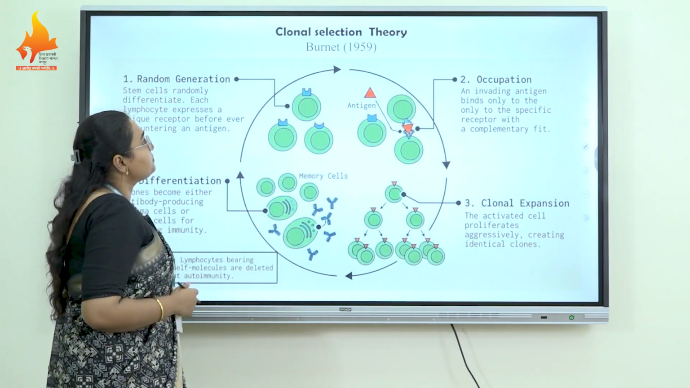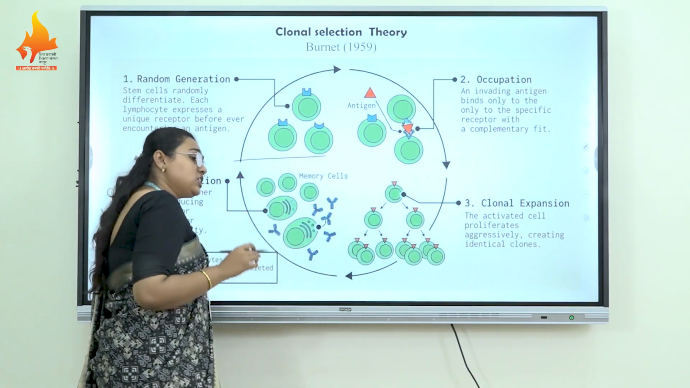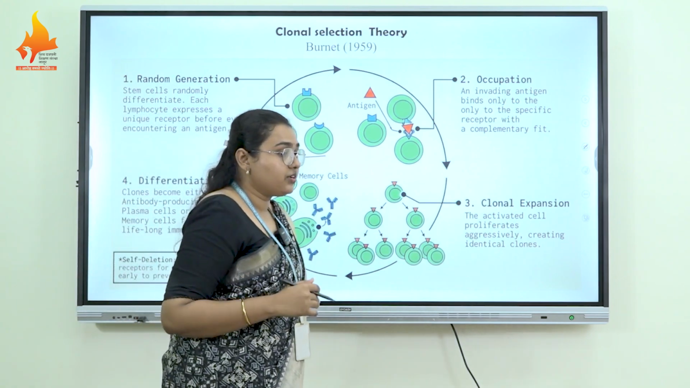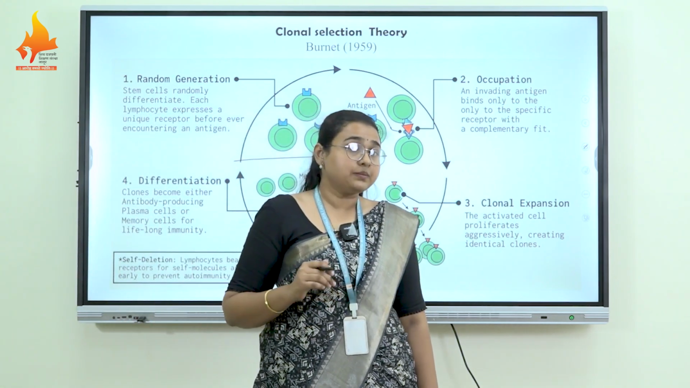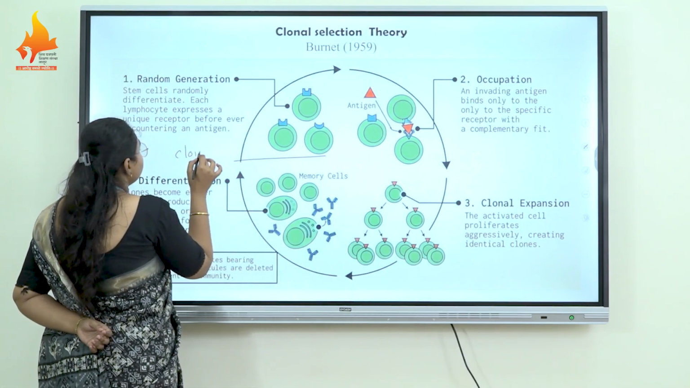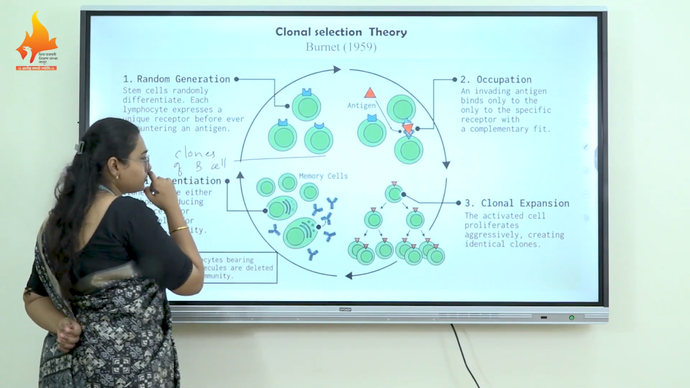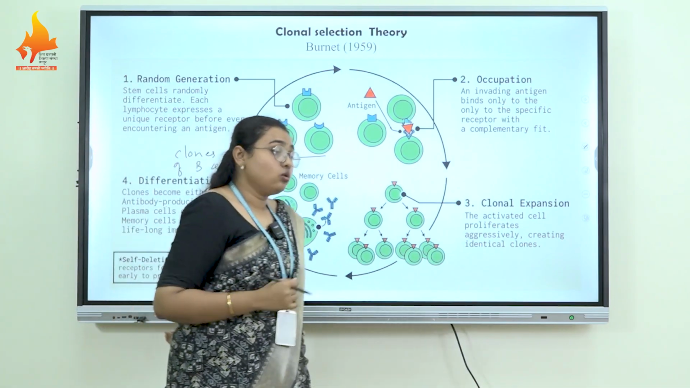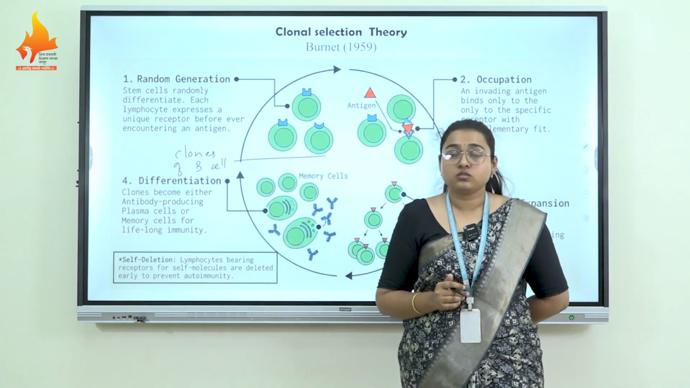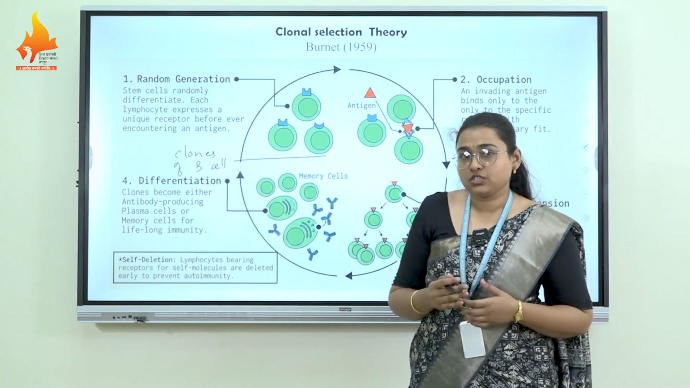First of all, clonal selection theory suggests that there is a generation of different types of clones of the B lymphocyte. These are the clones of the B lymphocyte. How these different types of clones are formed is another topic that will be discussed in another session.